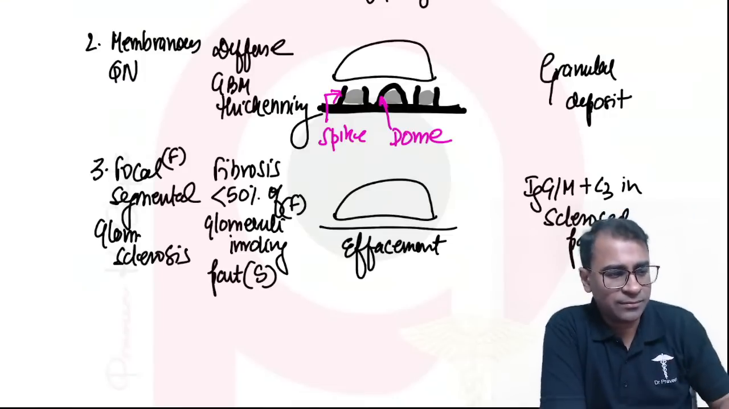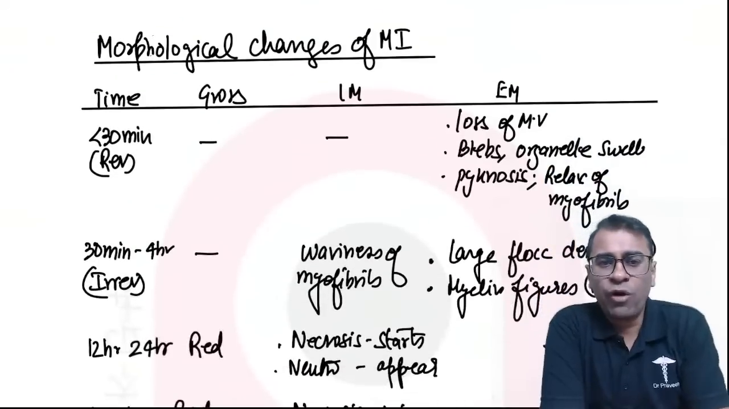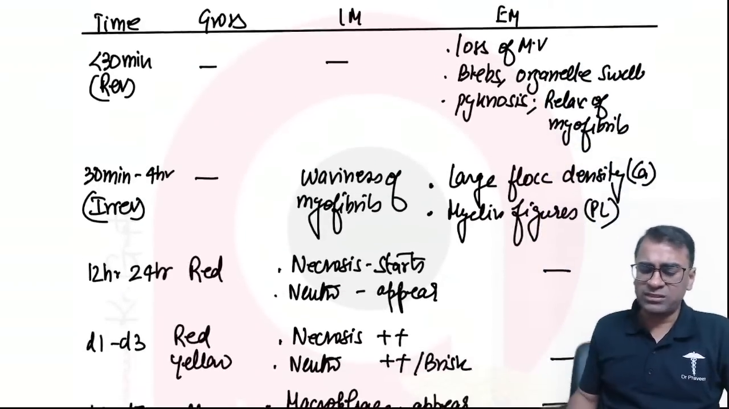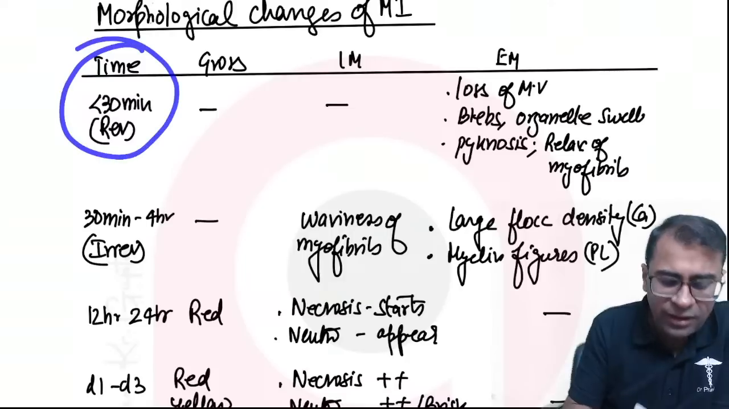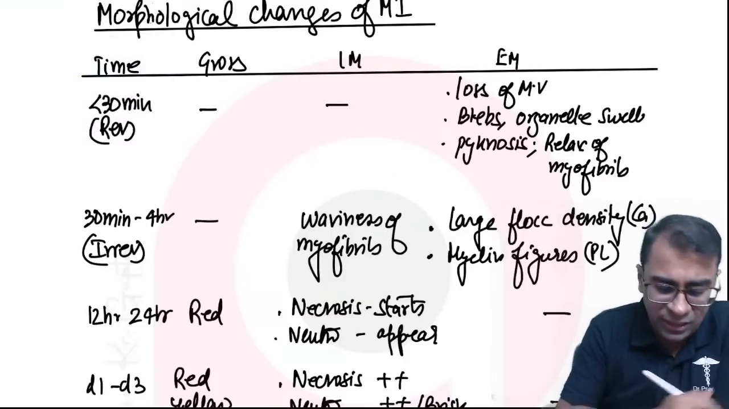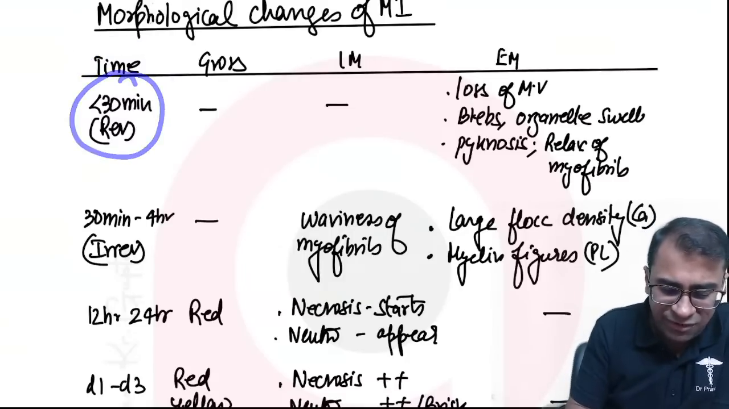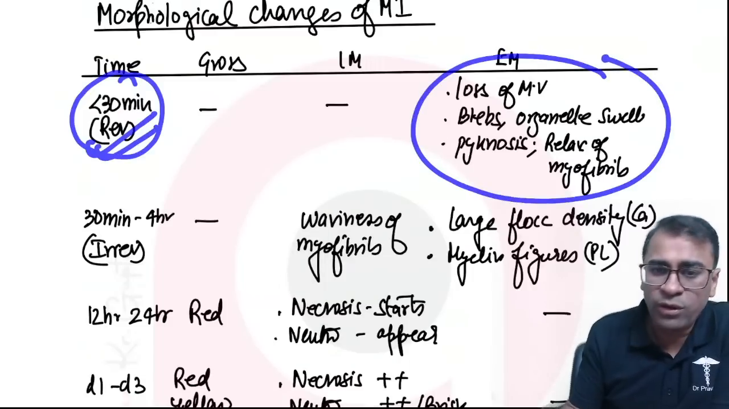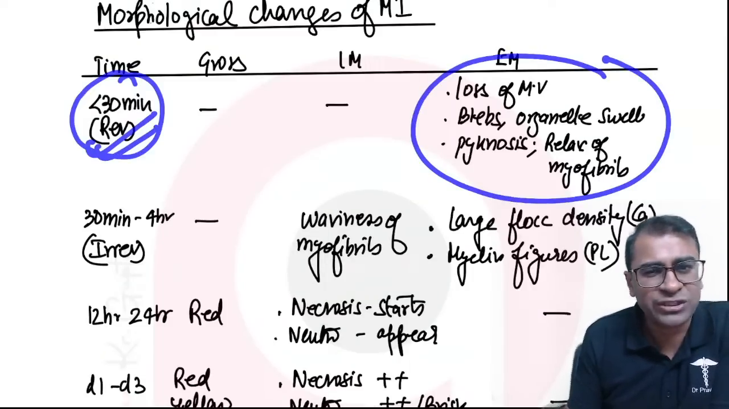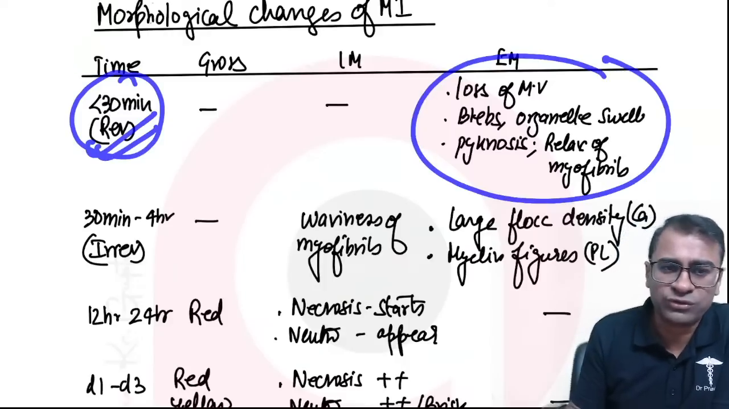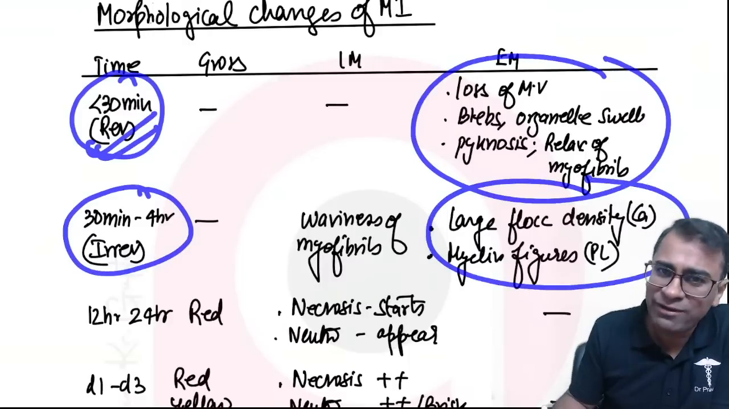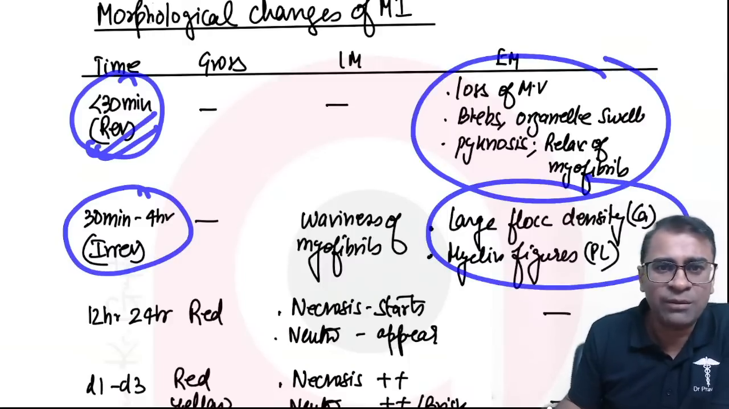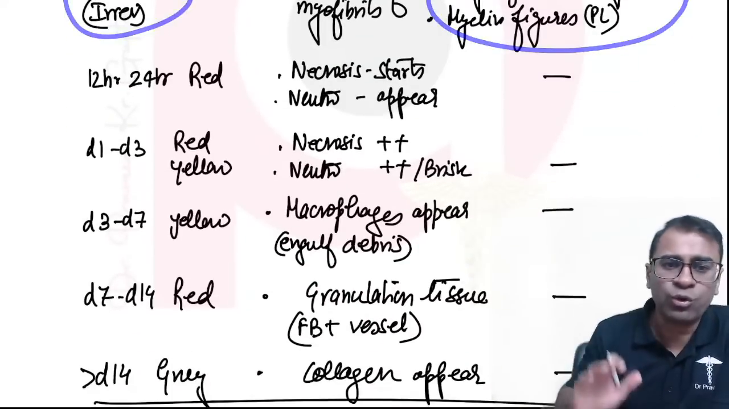That's it, finished. Now is the morphological change of MI. This is a very, very simple topic, guys, but is often asked. In the heart, after MI, before 30 minutes, we see reversible injury findings. What will it show you? Mickey Mouse image. We saw this before, right? Loss of microvilli, bleb formation, organelle swelling, all those findings. After half an hour, irreversible injury, which is what? Again, we read this today only. Calcium and myelin figures.